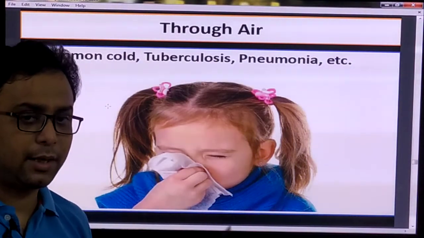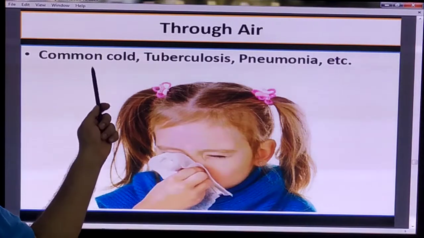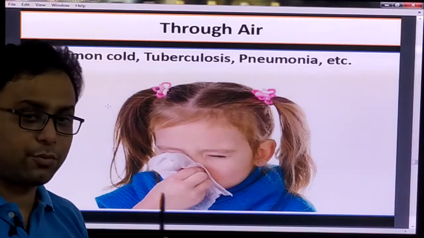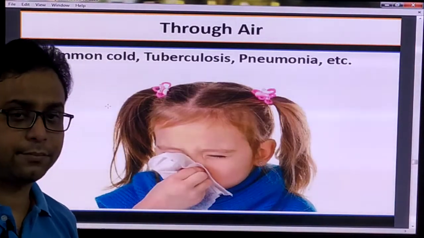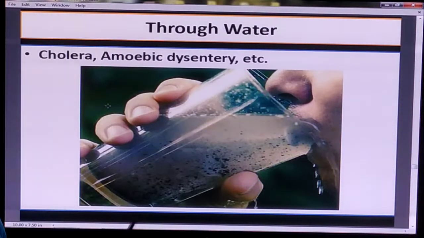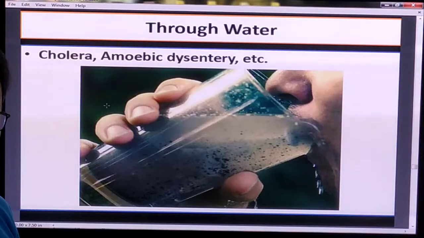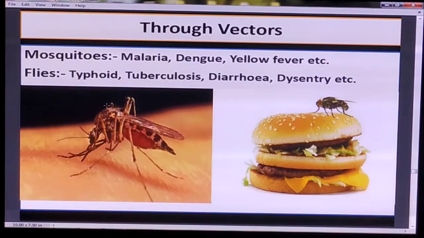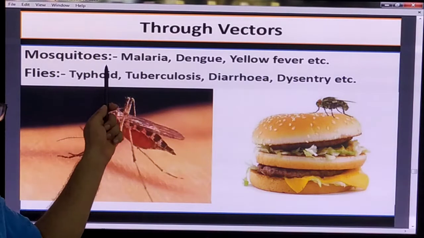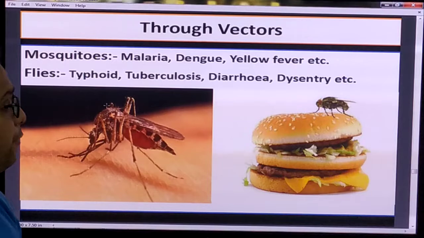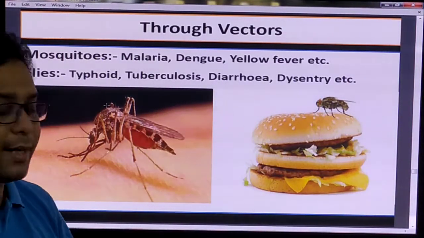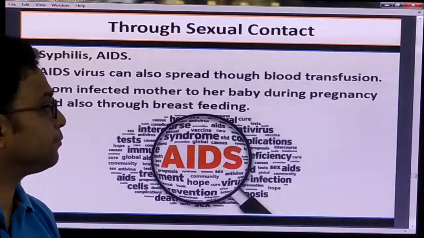Only some diseases, for example the common cold, tuberculosis or pneumonia, are spread from one person to another by the air. On the other hand, cholera, amoeba and dysentery are transferred by means of water. Through vectors, mosquitoes cause different diseases like malaria, dengue and yellow fever, and flies cause typhoid, tuberculosis, diarrhea and dysentery.